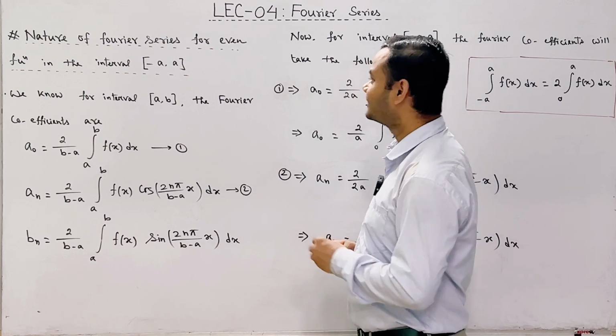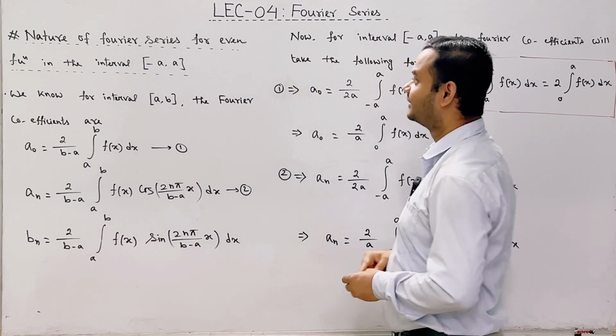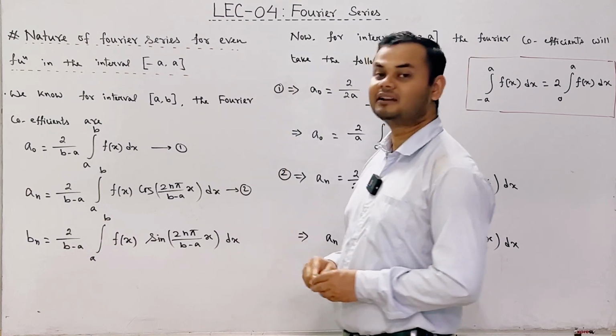That means in this case the lower limit is -a and the upper limit is +a, and the function is even function.